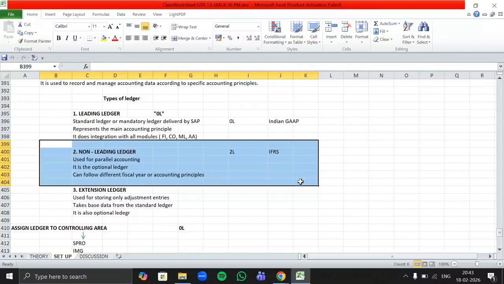But as per the IFRS international rules, the same machine's useful life is 8 years. So the depreciation value will change in both scenarios. That is the reason we need two different ledgers to show our reports under two different accounting rules. This is the purpose of creating the leading ledger and non-leading ledger.